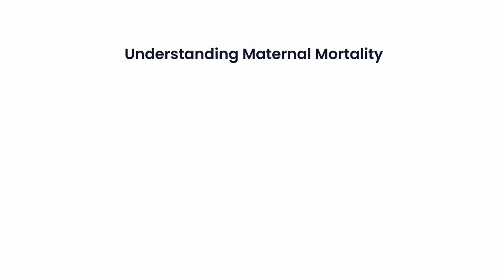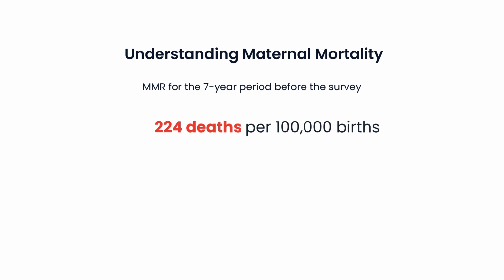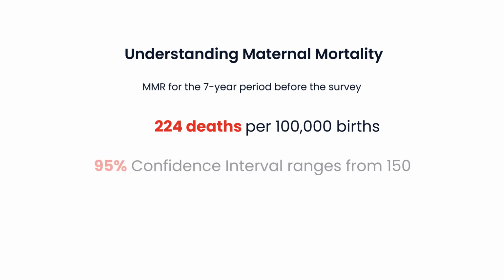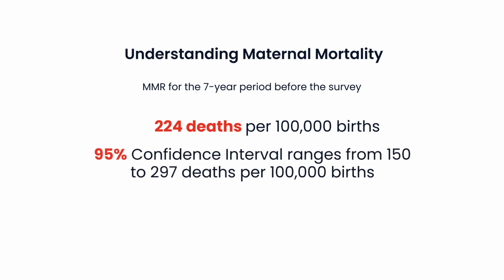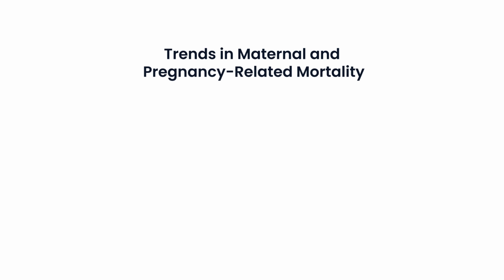Maternal mortality ratio. The maternal mortality ratio, or MMR, for Malawi for the 7-year period before the survey is 224 deaths per 100,000 live births. The 95% confidence interval ranges from 150 to 297 deaths per 100,000 live births. Trends in maternal and pregnancy-related mortality. The trends in maternal mortality shows important progress.